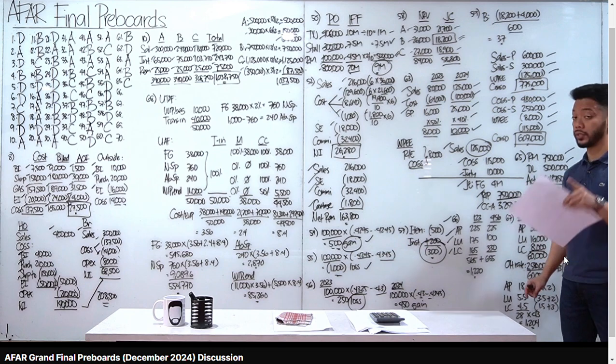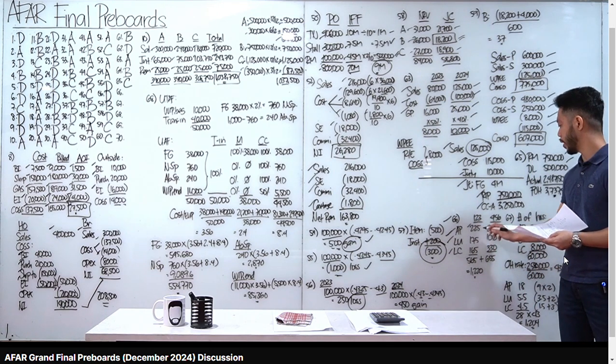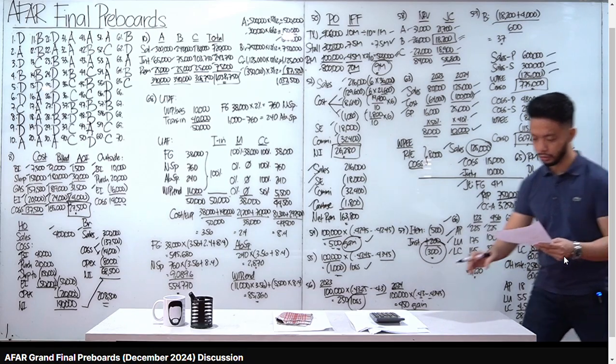Si loan 4, 5, 6, isang application. How much per application? 225. Kaya lagay ko dyan 225. Okay, 225 and 225. Doon tayo sa loan underwriting.